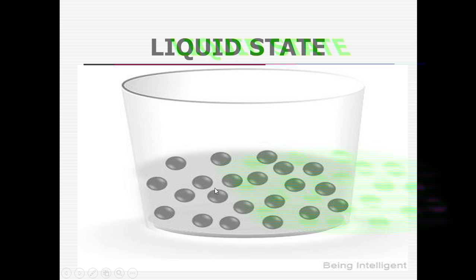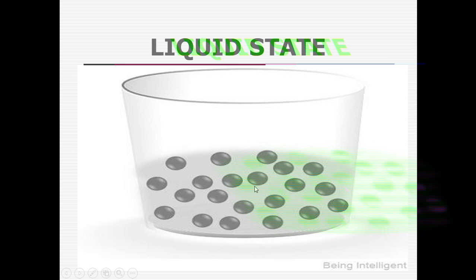That means when you pour water from one glass to another glass, you can see how the water can move from one glass to another glass easily, because the particles in the glass are a little bit away from each other, and the force between them is not so strong as compared to solid. So that is why these forces will allow liquid to flow. So when you drop water on the floor, the water can easily move, right?